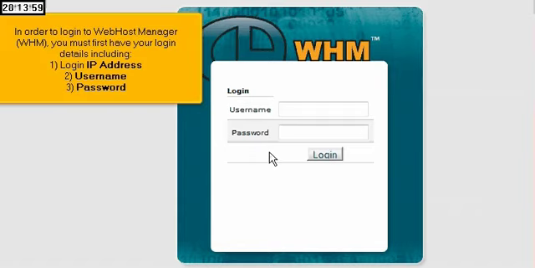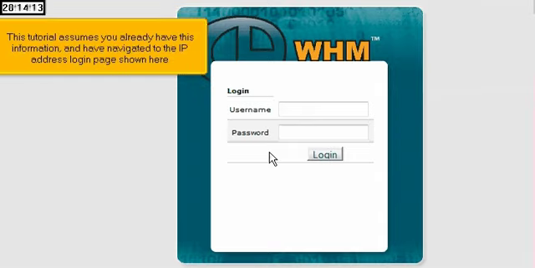In order to log in to Web Host Manager, WHM, you must first have your login details, including: 1. Login IP address, 2. Username, 3. Password. This tutorial assumes you already have this information and have navigated to the IP address login page shown here.